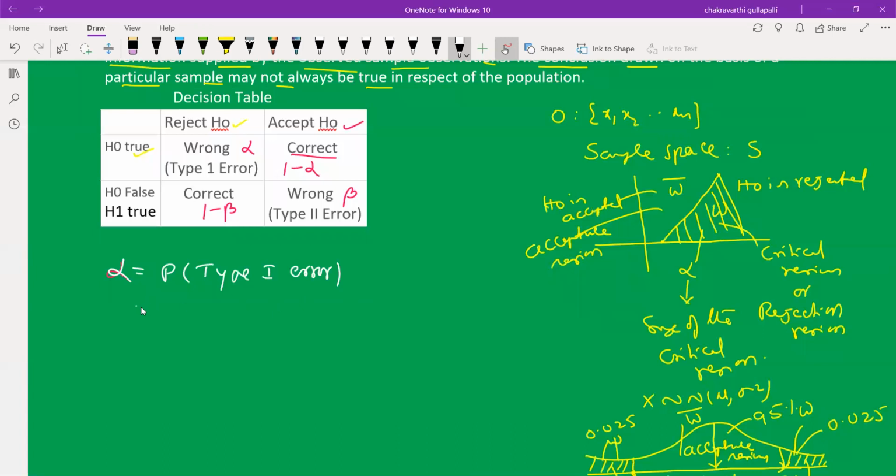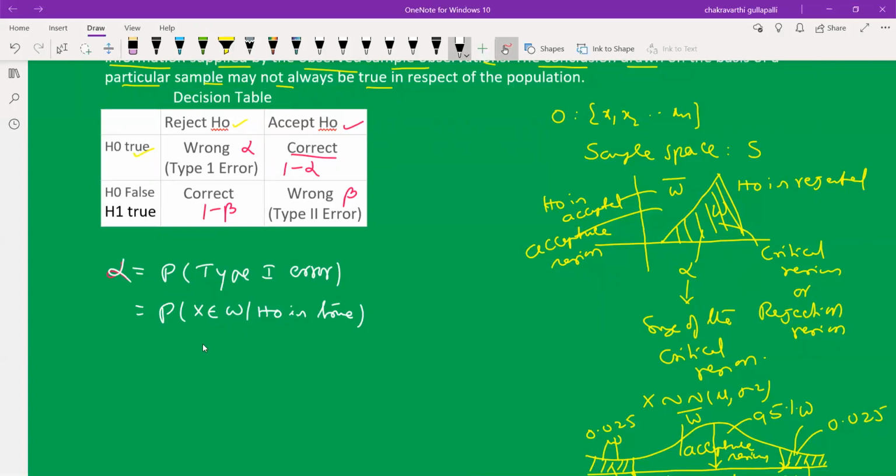That is, the probability that the sample statistic x belongs to W, x falls in W, when H0 is true. When the sample statistic x falls in W, what happens? H0 is rejected. So H0 is rejected when H0 is true.